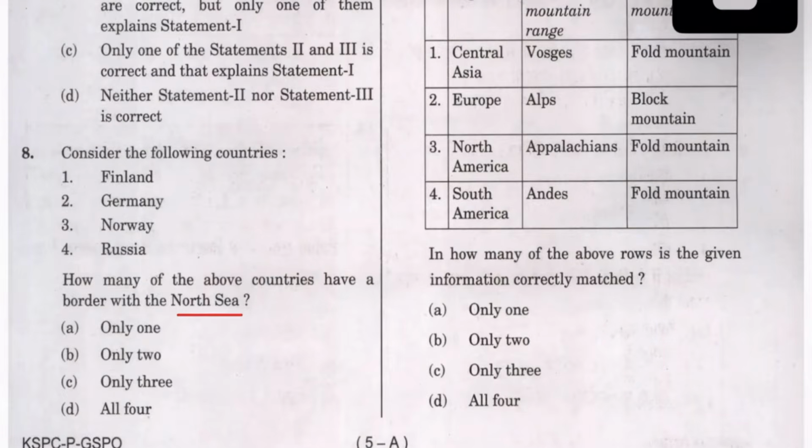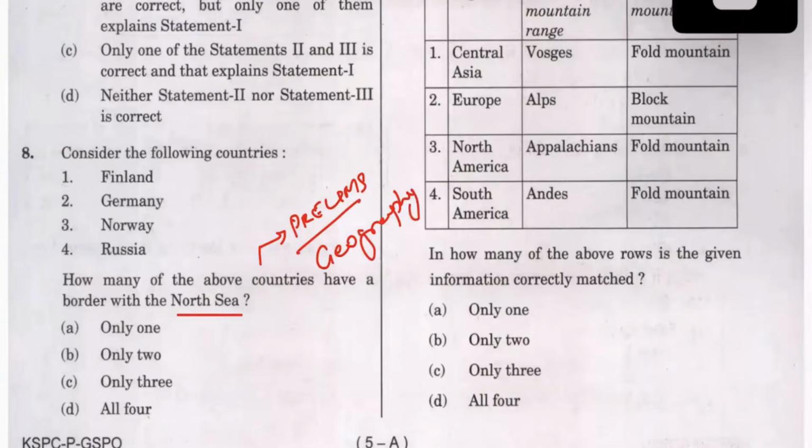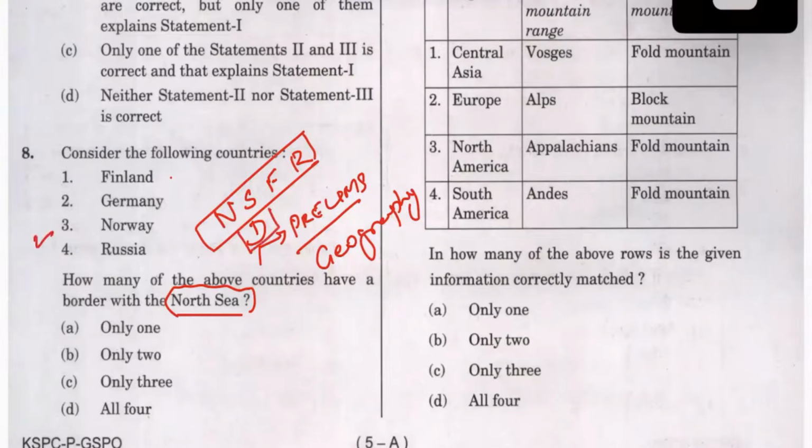Why it is difficult: before going into the prelims hall, you should check all these geography related maps. Now I am solving with understanding. But before going into the prelims hall, I will look into all these details, these areas. But this I know: Norway, Sweden, Denmark, and Finland, then Russia. This is how it will be. But North Sea, Norway, yes, Norway can be there.